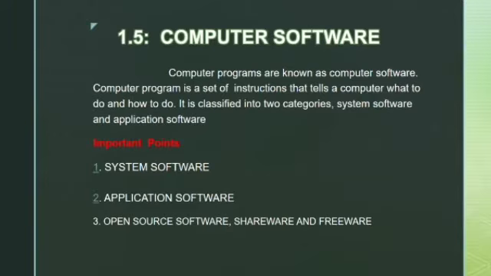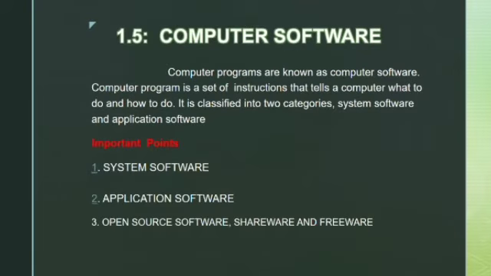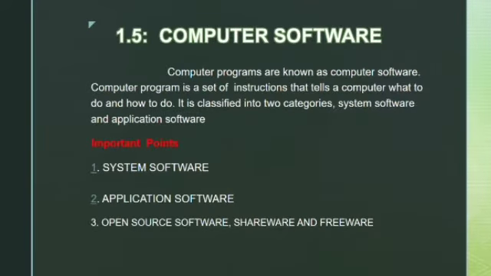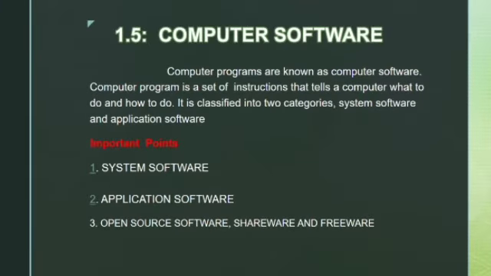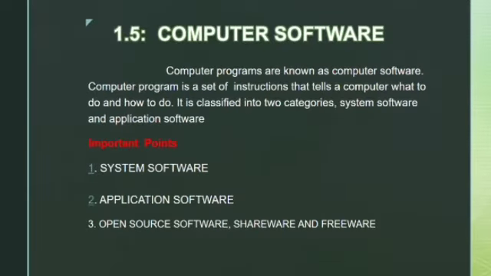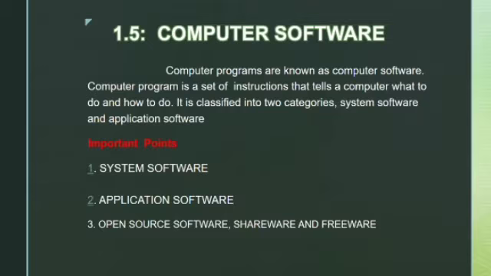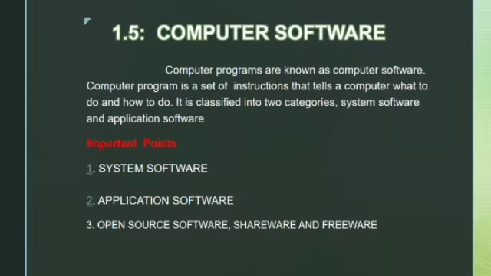What is computer software? Computer programs are known as computer software. A computer program is a set of instructions that tells a computer what to do and how to do it. It is classified into two categories: system software and application software. Important points: system software, application software, open source software, shareware and freeware.